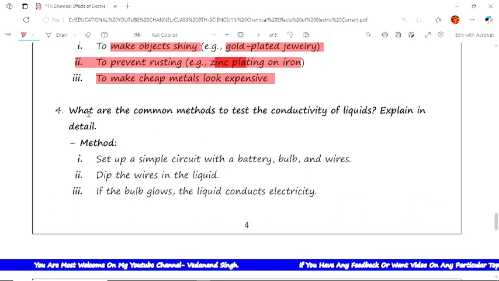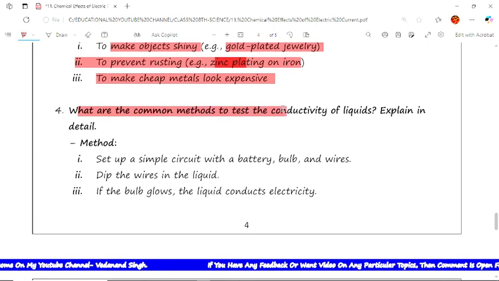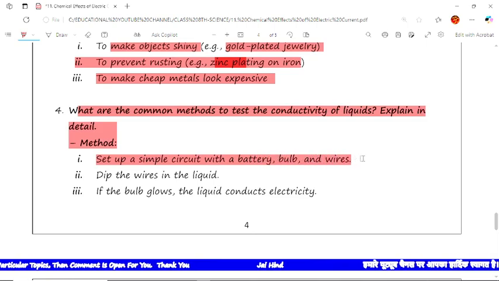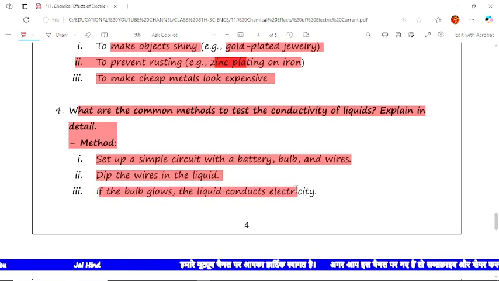Now the next question is, what are the common methods to test the conductivity of a liquid? Explain it in detail. The answer is, first method is here. Set up a simple circuit with a battery, bulb and wires and dip the wires into the liquid. Next, if the bulb glows, the liquid conducts electricity.